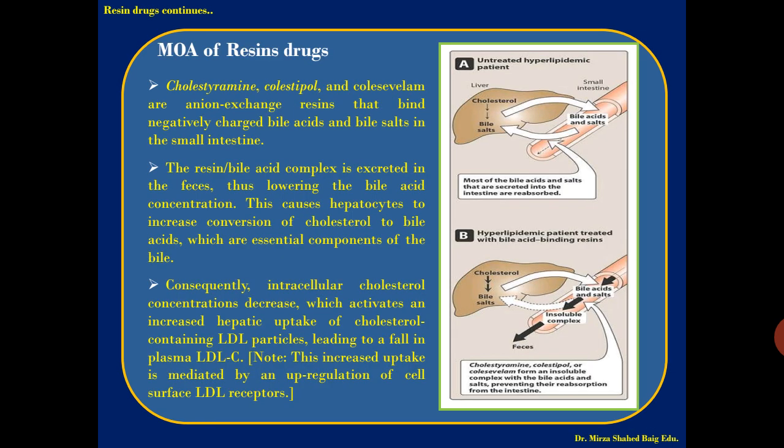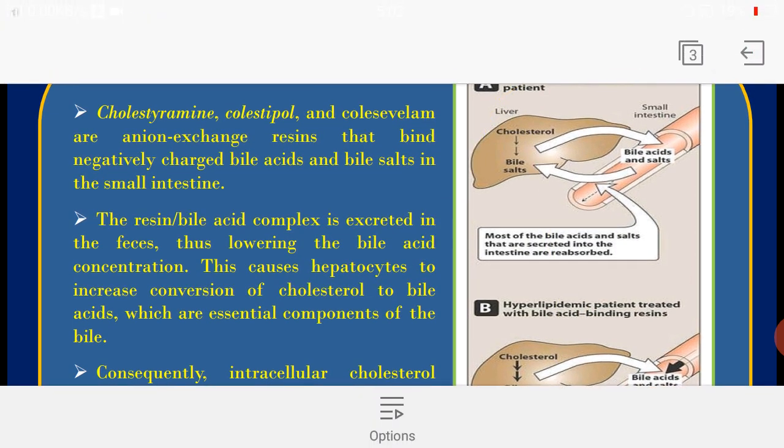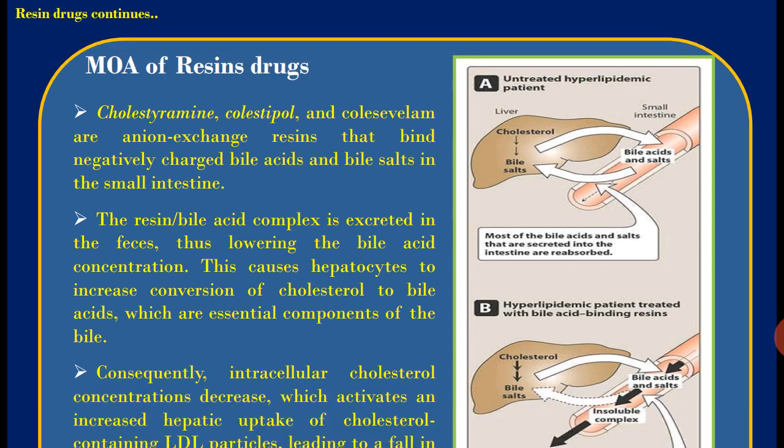Now we go to understanding the mechanism of action, how it lowers the cholesterol. For this we have divided it into 3 parts. First we can look at the normal figure, that is figure A. Here in figure A, the cholesterol converted into bile acid is drained into the small intestine, and again it is taken up into the liver, and this cycle goes on until it is removed from the feces.